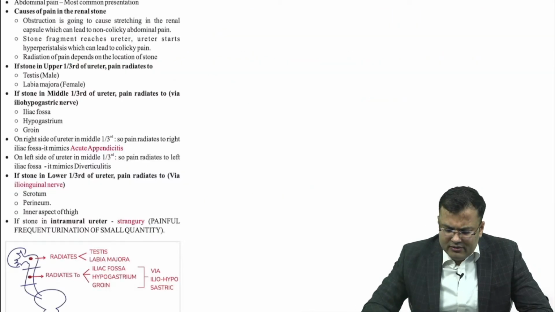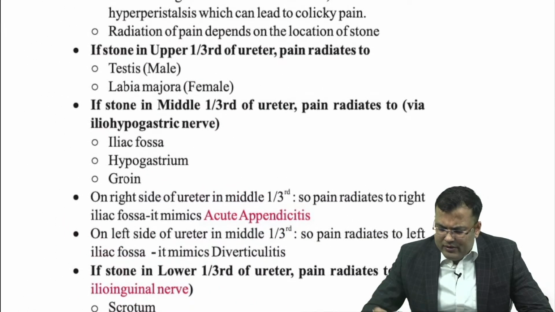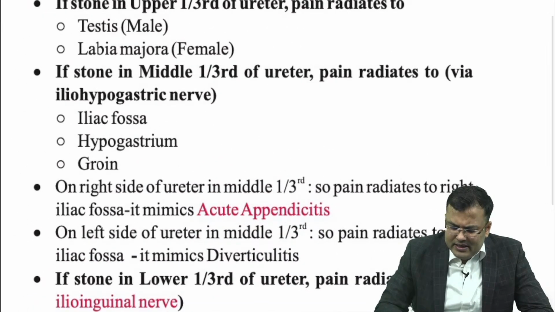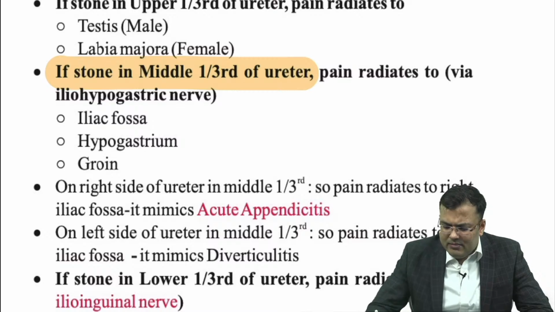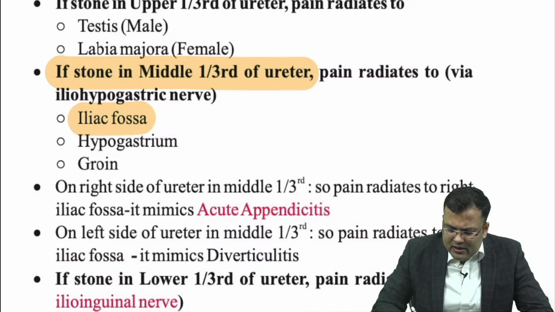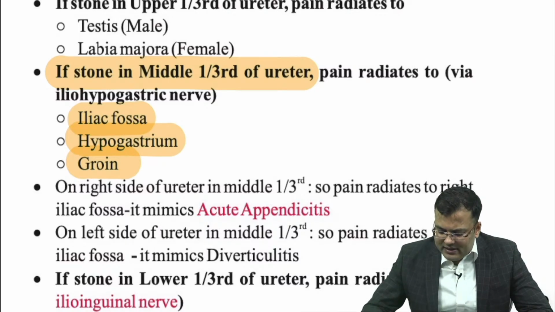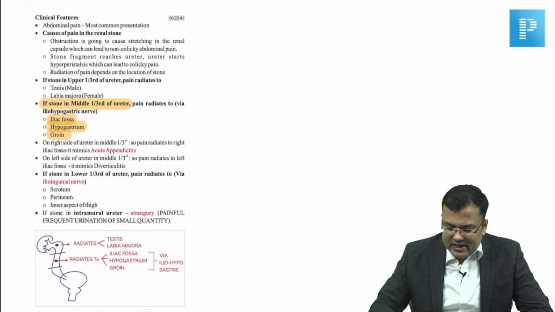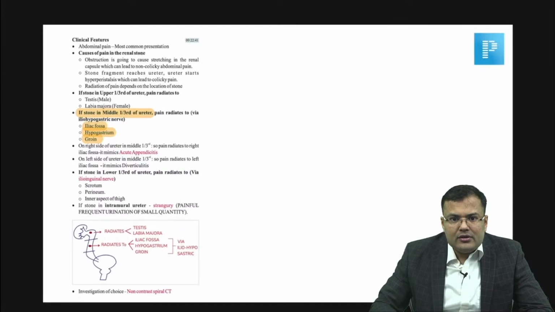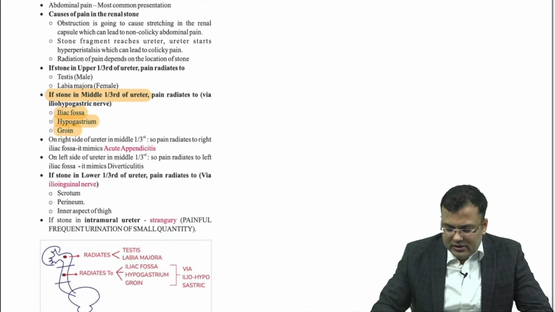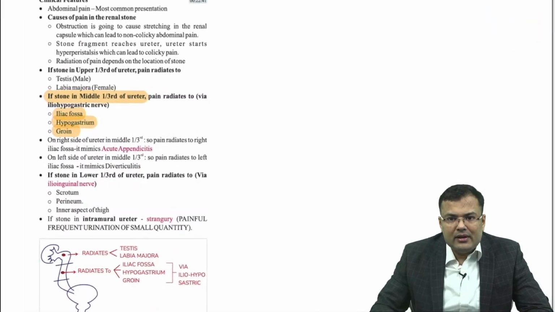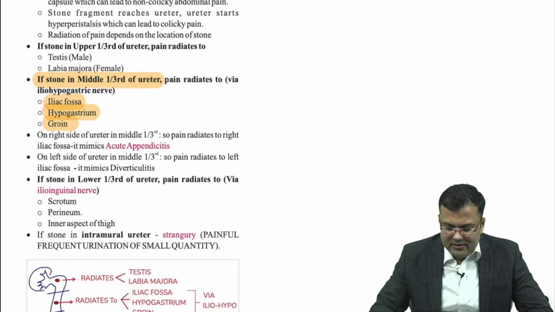Many times we discussed a similar question, right? When the stone is located in the middle 1/3, pain radiates to the iliac fossa, hypogastrium, groin via the iliohypogastric nerve. Clear? And the investigation which is done is non-contrast spiral CT. Clear? Next.